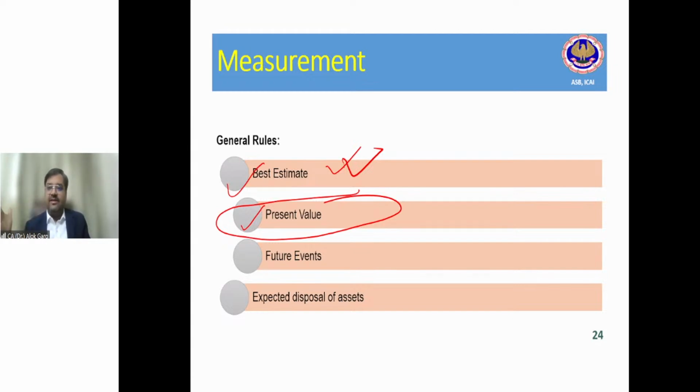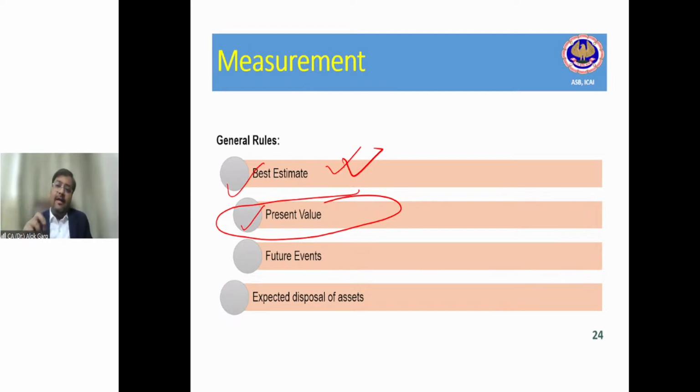Escalation rate, salary escalation, attrition rate, right? And you are also taking mortality rate, that as per LIC census, what is the mortality rate? You are taking all these assumptions for calculating the future value of gratuity and then discounting it to the present value. Although employee related provisions are not covered in this standard, they are covered in Ind AS 19.